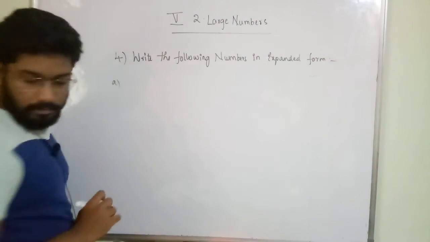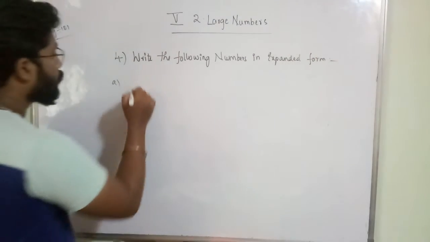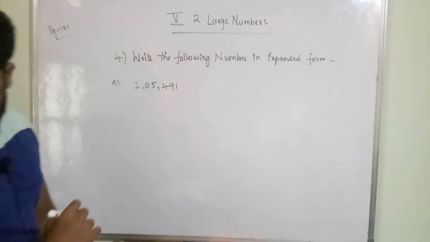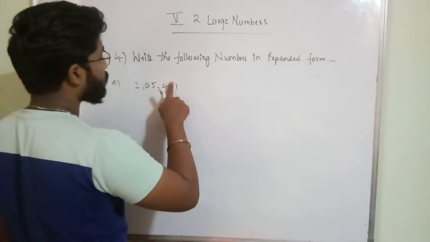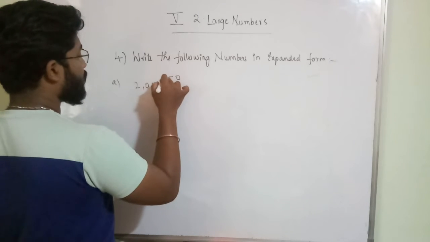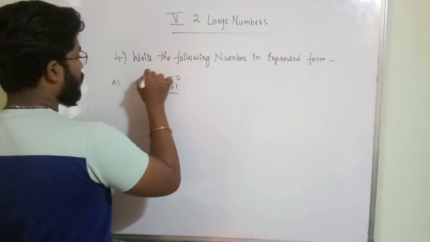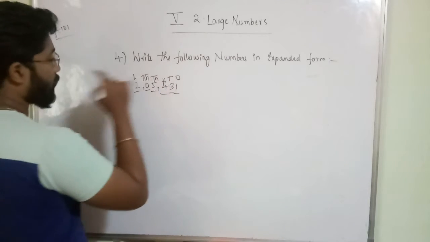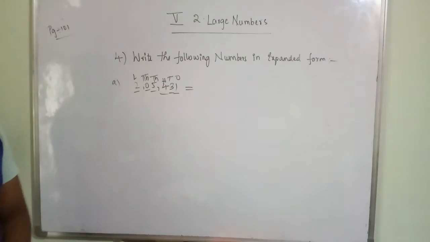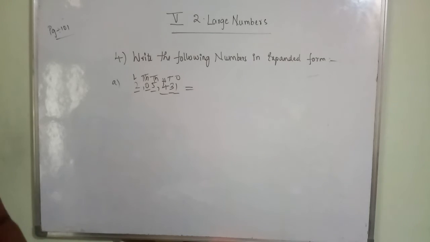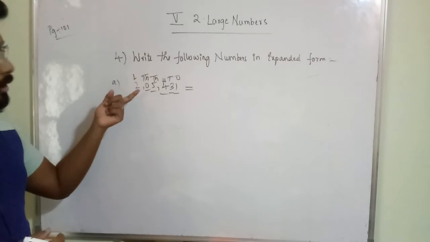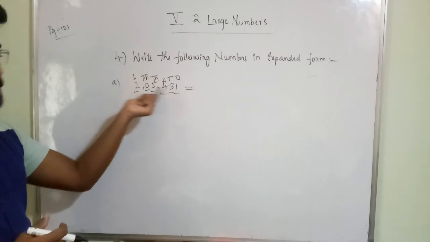First one, A: 2,05,431. This is the ones place, tens place, hundreds place, thousands place, 10,000s place, and this is the lakhs place. If you want to get the expanded form of any number, you have to add the place values of every digit in the number.